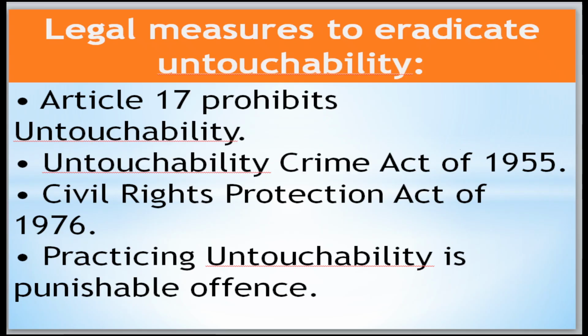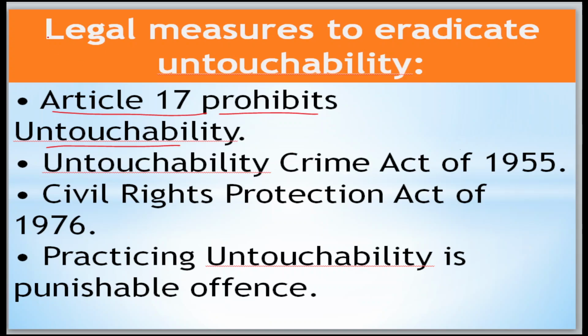Now move to the legal measures to eradicate untouchability. This is a very important question, for 3 marks, and there is a possibility it will be asked. According to Article 17, untouchability is prohibited. If you practise untouchability, it is a punishable offence according to Article 17.